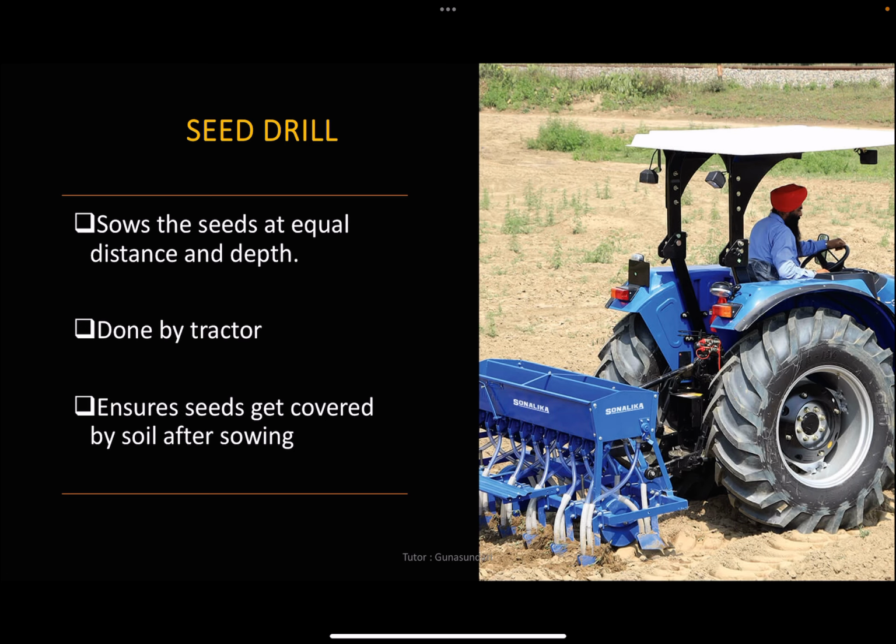And next one, a seed drill. Nowadays the seed drill is used for sowing with the help of tractors. Can you see the blue color tractor here? This sows the seeds uniformly at equal distance. This is the key point. It sows the seeds at an equal distance, it is done by a tractor, and it ensures the seeds get covered by soil. So once the sowing is done, the seeds get covered by soil. This is the seed drill method.